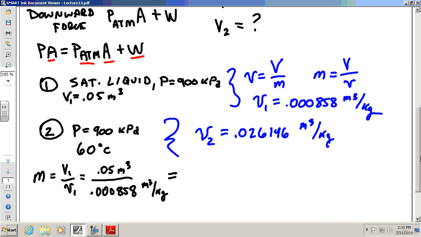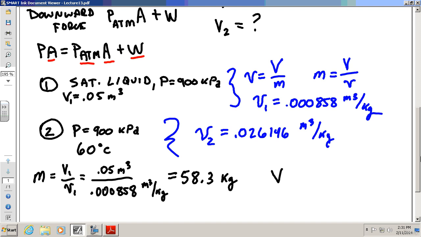And somebody help me, what do I get? 58.3 kilograms. You can keep your numbers on the calculator, but I'll just write 58.3.